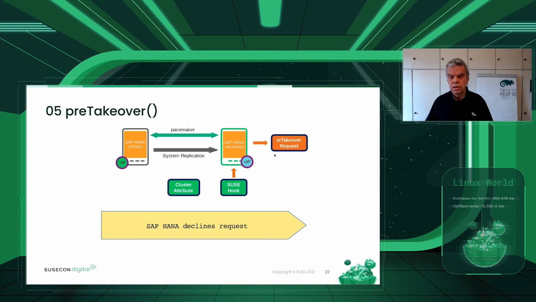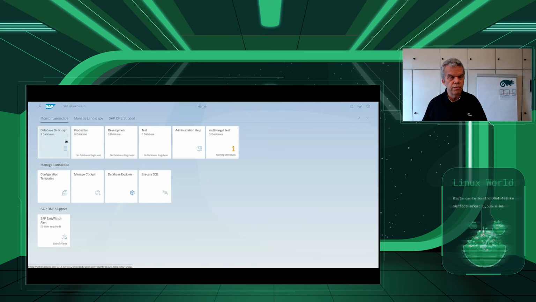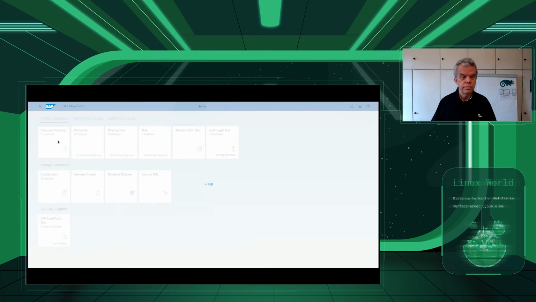So now jumping into one more demo, having a look at that in the SAP HANA cockpit. Going further to the cockpit, we will see that we have 3 databases there.